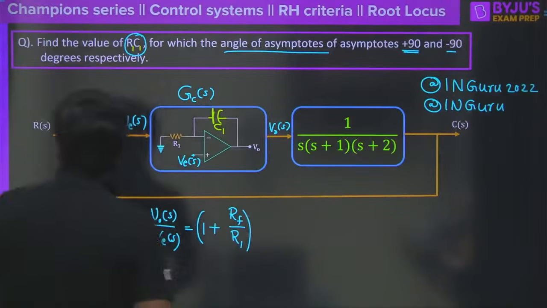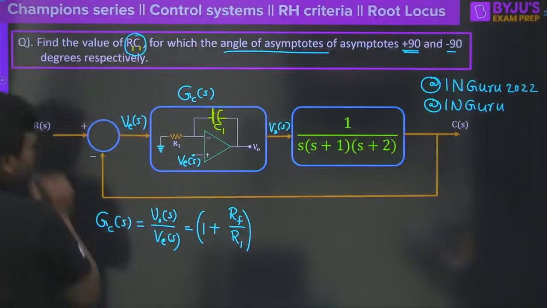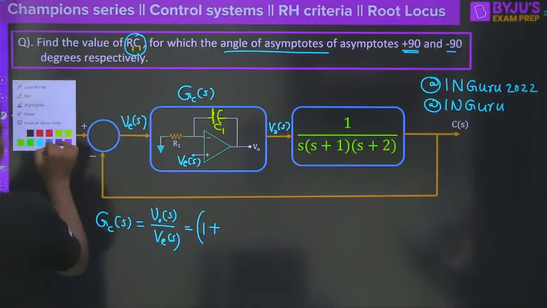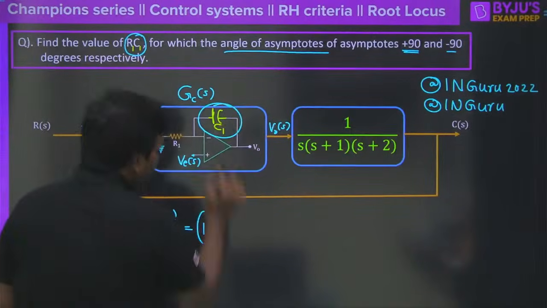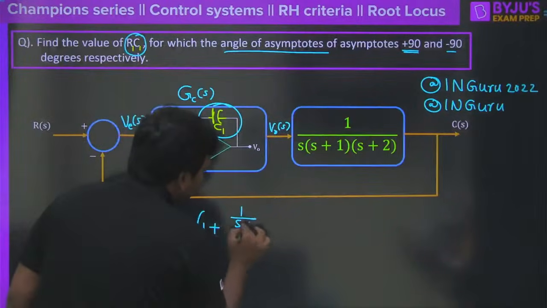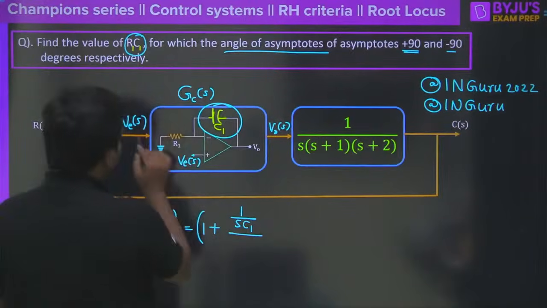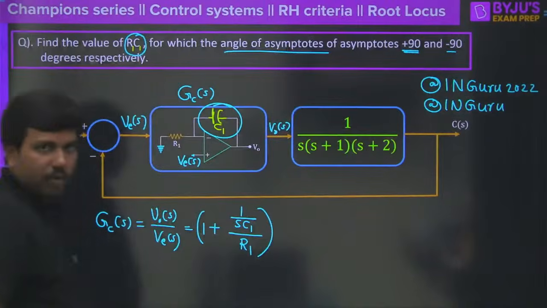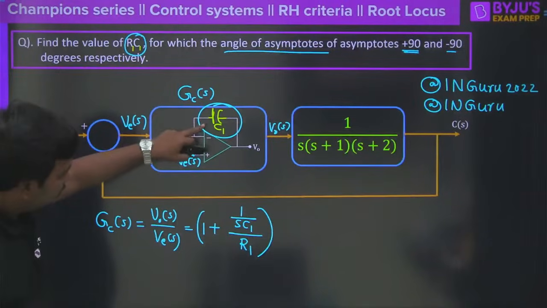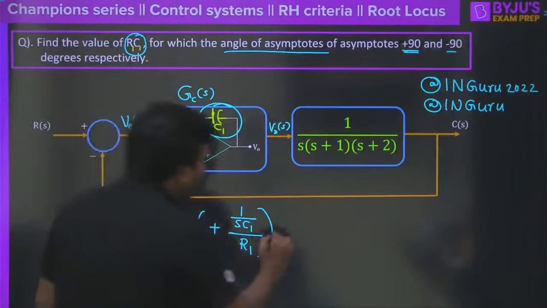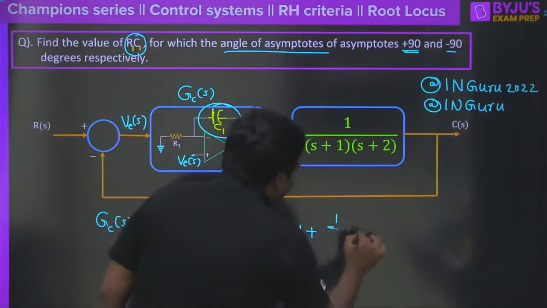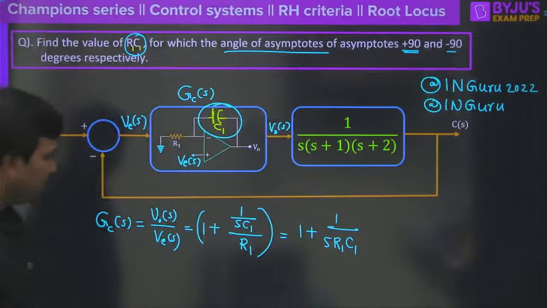So how much is the feedback impedance? Because here there is no resistance, we have an impedance. It can be written as the impedance of the feedback, 1 by S into C1, divided by R1. So 1 by S into C1 divided by R1. How much will you get here? It will become 1 plus 1 divided by S into R1 into C1. Am I right?